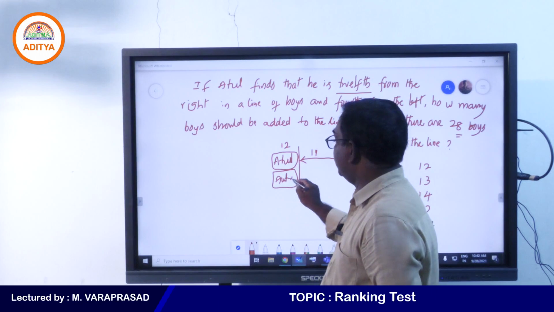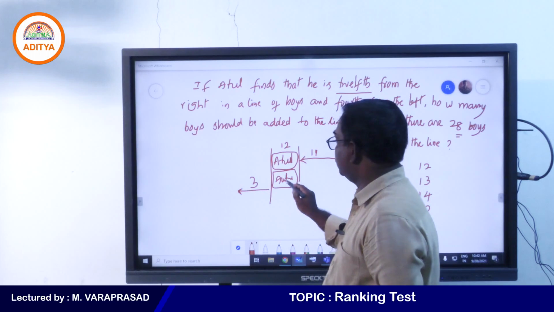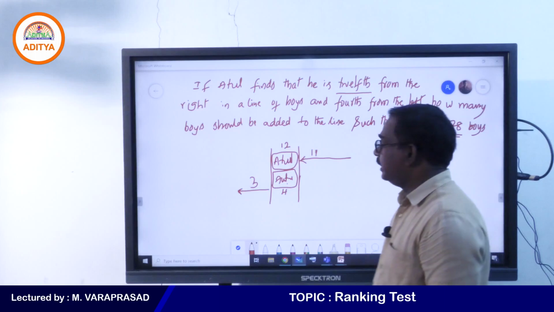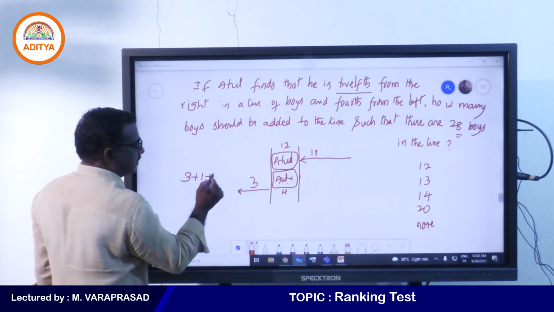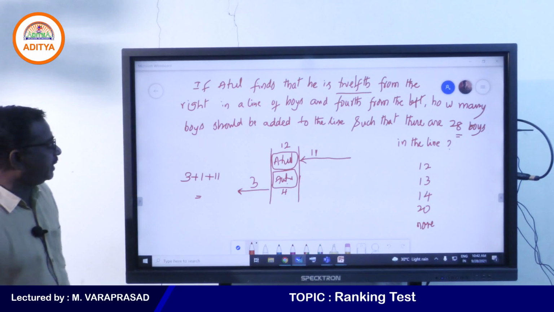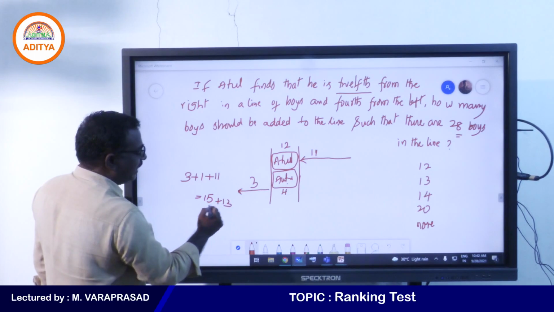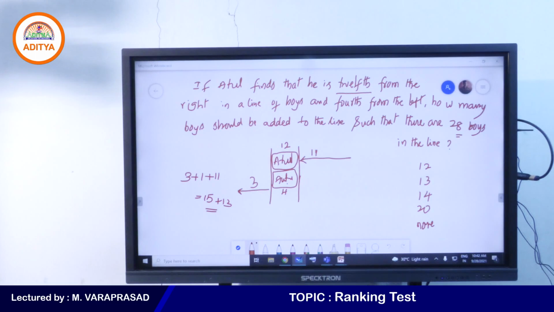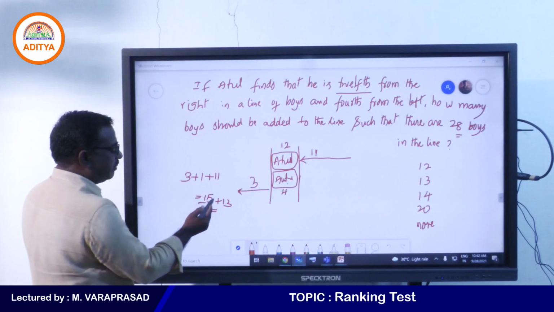The same Atul, from the left end, is 4th place, so before him 3 are there. So totally how many are there? 3 persons, 1 person plus 11, totally 15. To get 28, you need 13. Yes, 13 members to be added, because here 15 members are there.